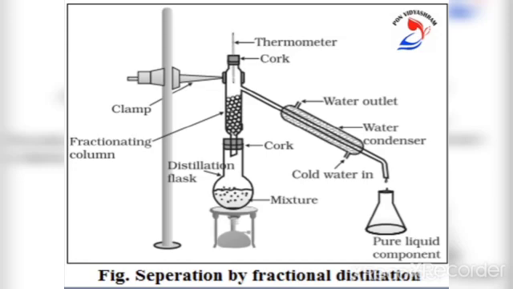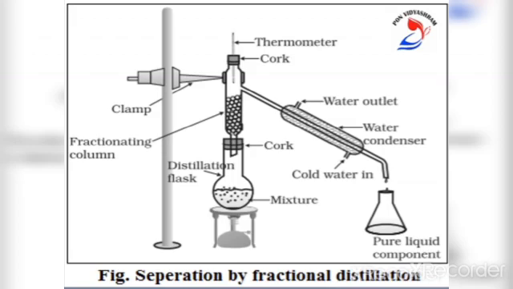The apparatus is similar to that for simple distillation, except that a fractionating column is fitted in between the distillation flask and the condenser. A simple fractionating column is a tube packed with glass beads. The beads provide surface for the vapors to cool and condense repeatedly.